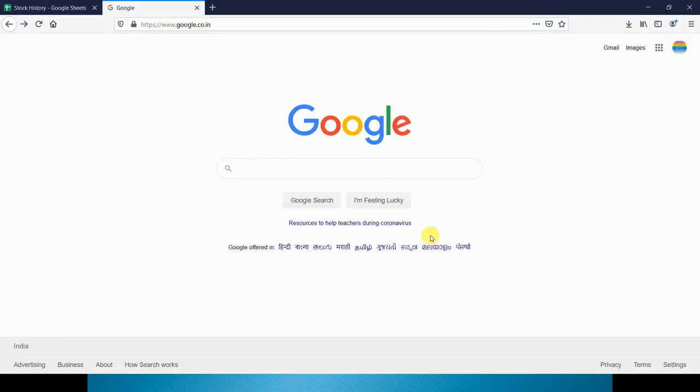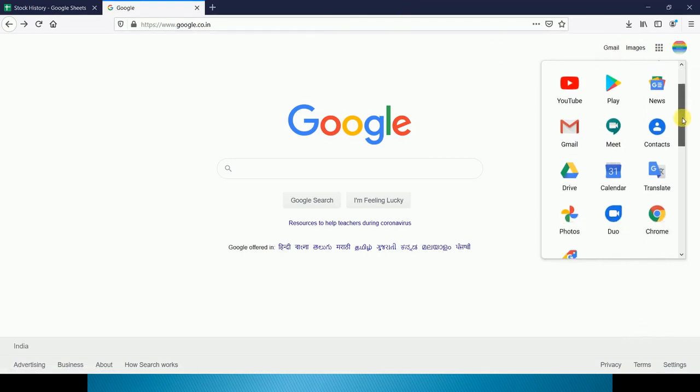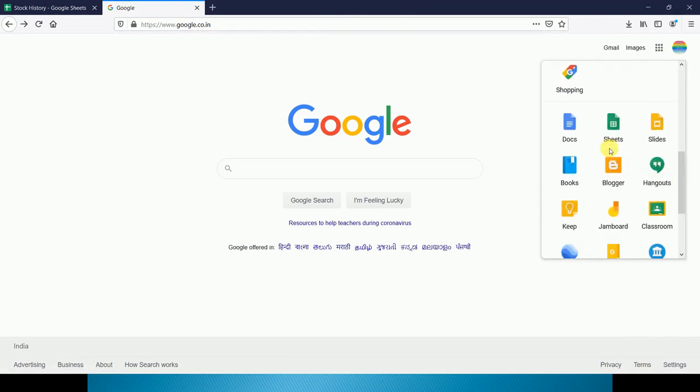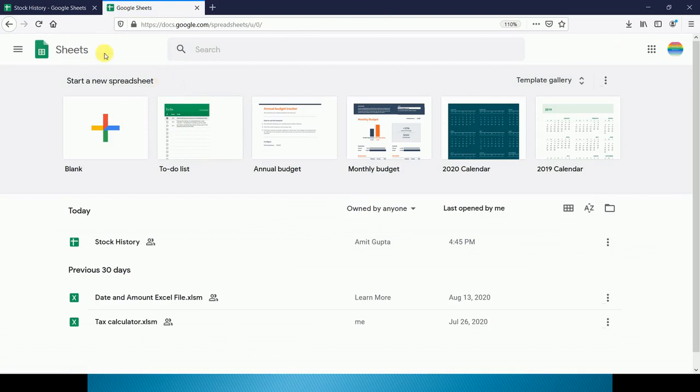But before starting the Google Finance function, we will learn how to open Google Sheets. For that we have to open google.co.in, and after that we have to click here and scroll down. Then we can find Sheets and we have to click on this. So in this way we can open our Google Sheet.